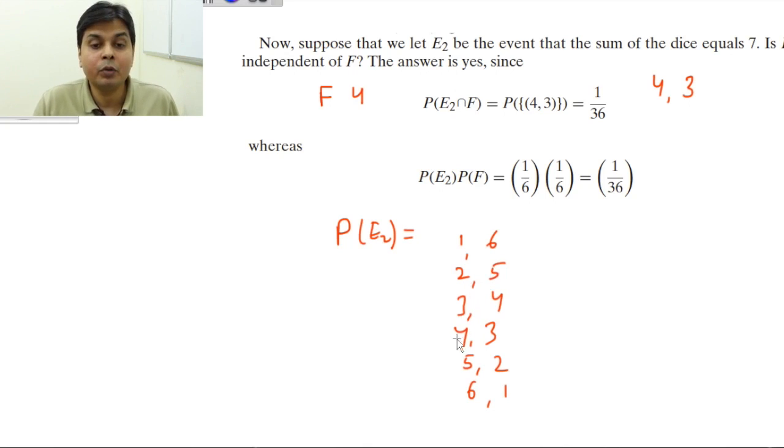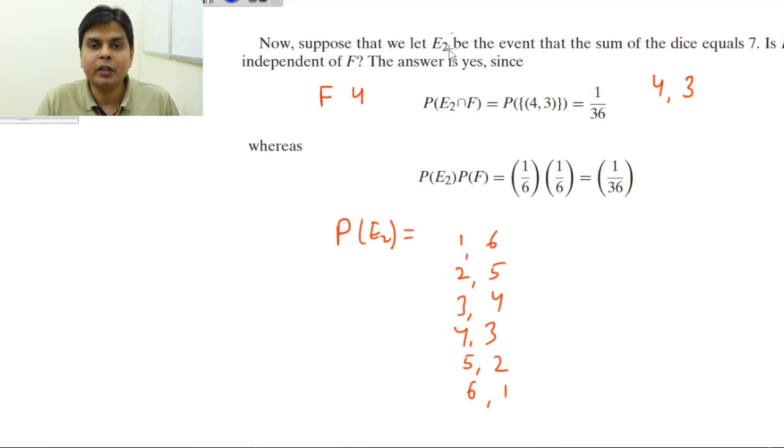If your friend comes and says that no, 4 has come, then you say, so what? 4 has come, I have to obtain 3. So probability of obtaining 3 is, for a fair die, 1 by 6. So no matter what is the outcome of F, the first die, the outcome of E2 is independent of what is happening in the first die. That's why these two events are independent.